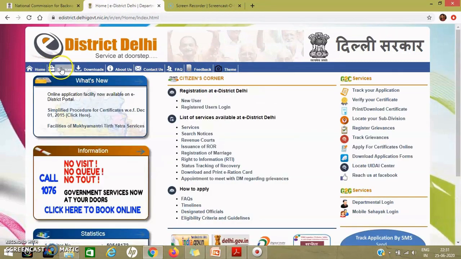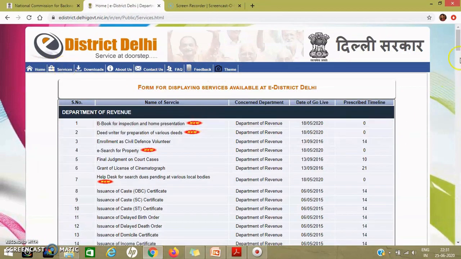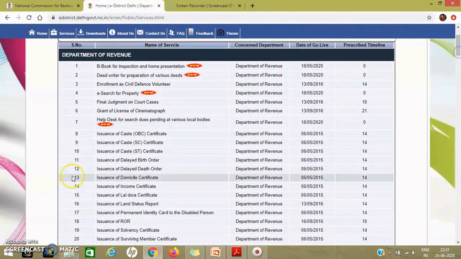Then in the services we can see that at number 8, issuance of caste OBC certificate. In fact, applicants belonging to SC or ST category can also apply online, and we can see the prescribed time limit that within 14 days your certificate will be generated. So just apply online, and in the meantime you can upload the acknowledgement slip which you will be getting from this particular website.